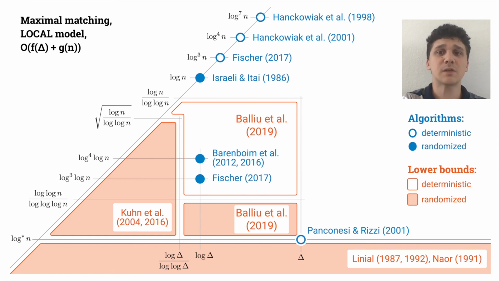And a much more recent result from last year proved a stronger result, showing that sublinear in delta algorithms cannot exist unless we spend some high dependency on n, where by high here we mean log n over log log n for deterministic algorithms and log log n over log log log n for randomized algorithms. For example, there cannot exist an algorithm running in log star n plus log delta.